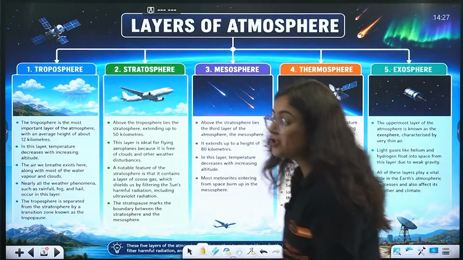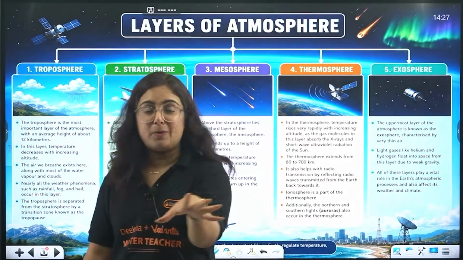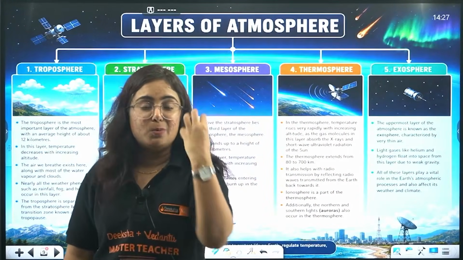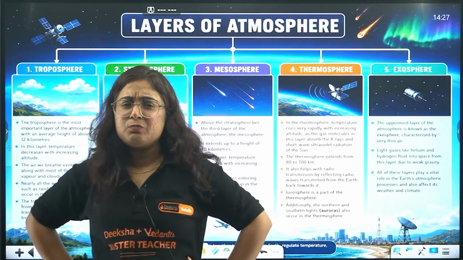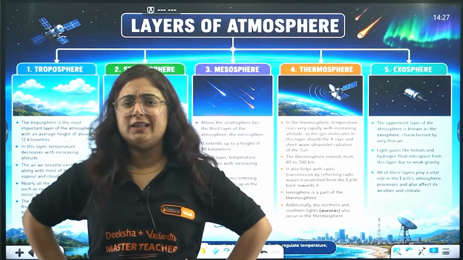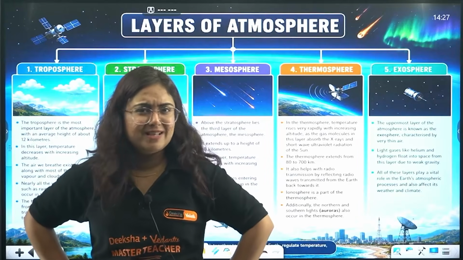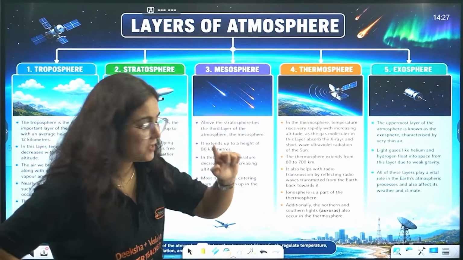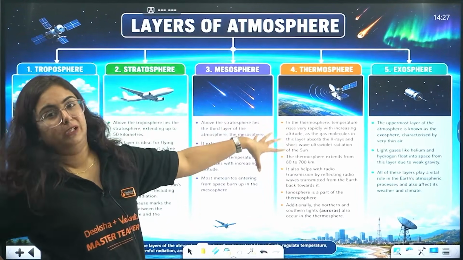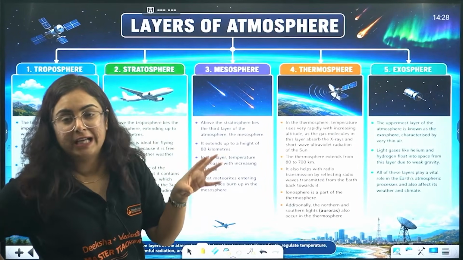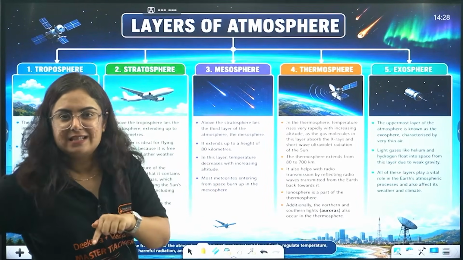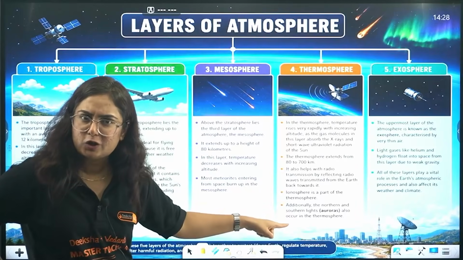On social media, you might have watched those videos saying my dream is to watch those northern lights sitting in Belgium, isn't it? So yes, this occurs because of the thermosphere only. So the next time someone talks about their dream of watching northern lights, please ask them, do you know about this feature or not?